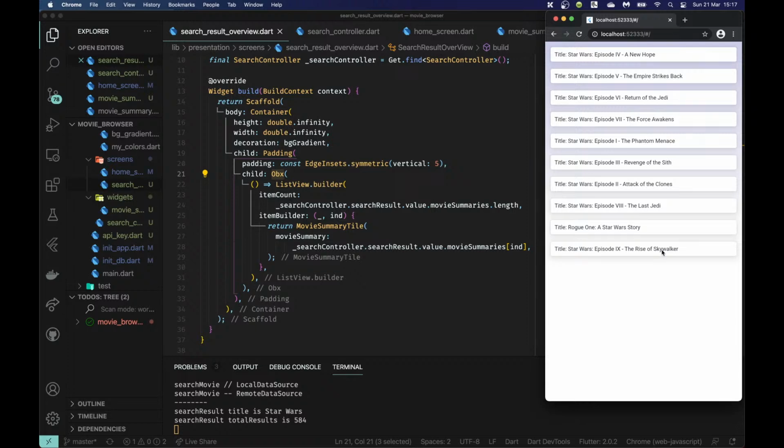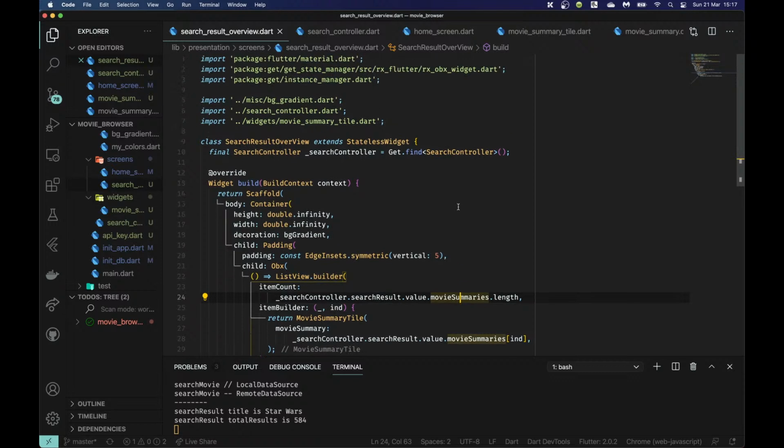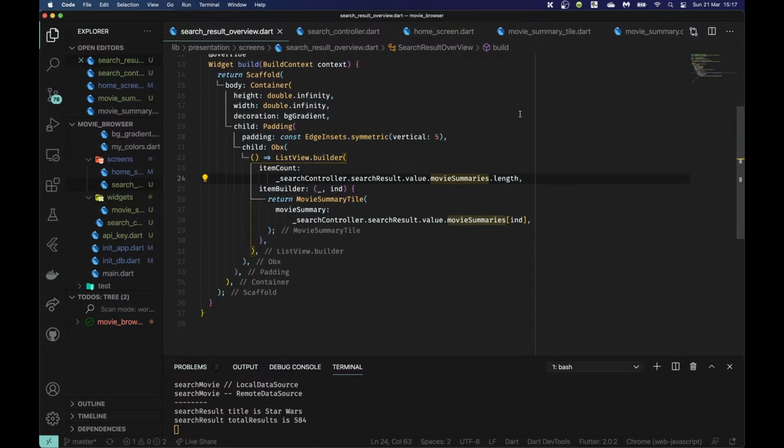And okay guys, this is actually all I wanted to do in this video. I wanted to show you guys how we can connect all these different components, right? Because now we have our search controller, we had our interfaces, we had a remote data source, local data source, all that stuff. Very confusing.